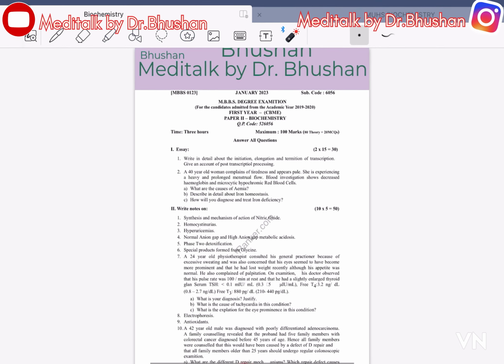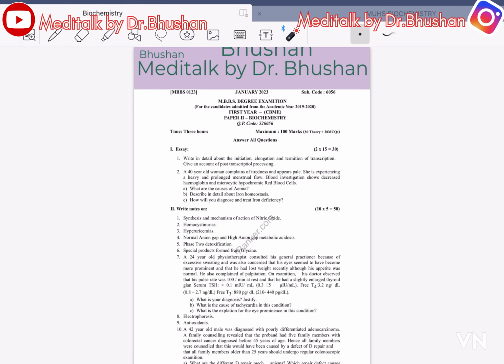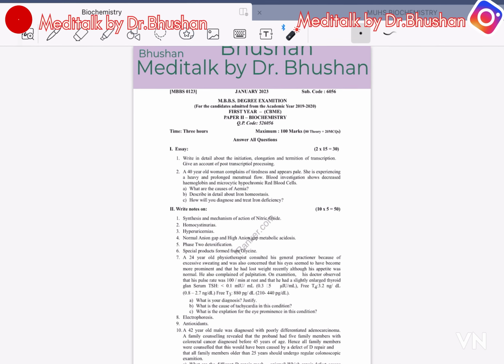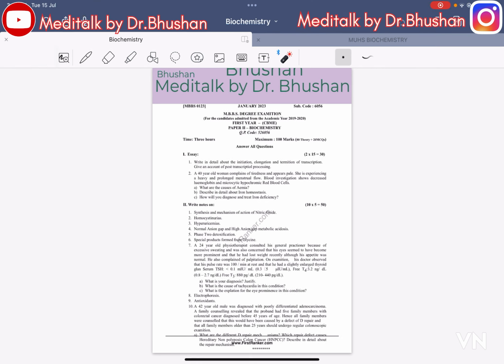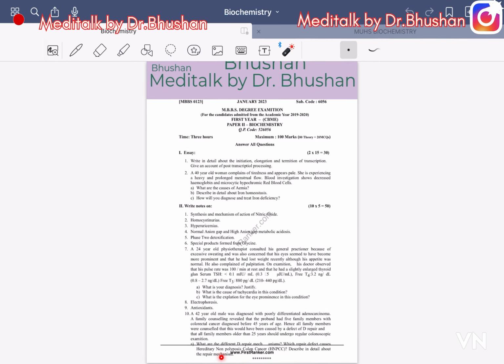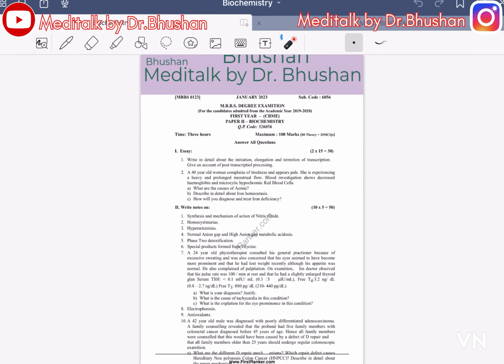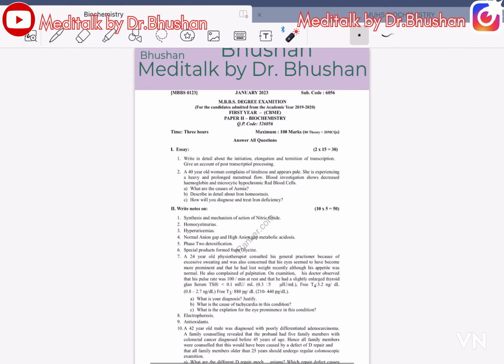What are the different DNA repair mechanisms? Which repair defect causes hereditary non-polyposis colon cancer? Describe in detail the repair mechanism. You can download this paper from firstranker.com.